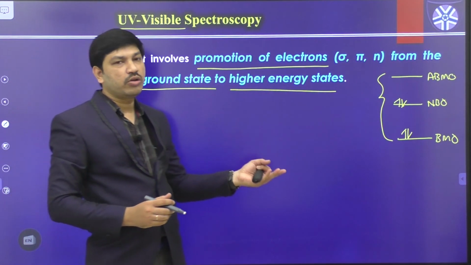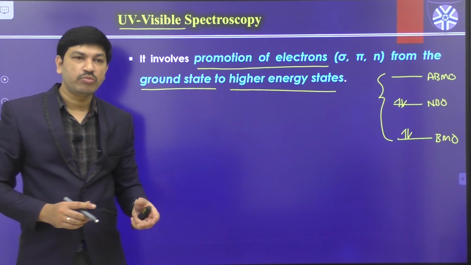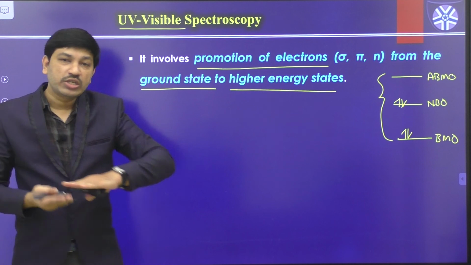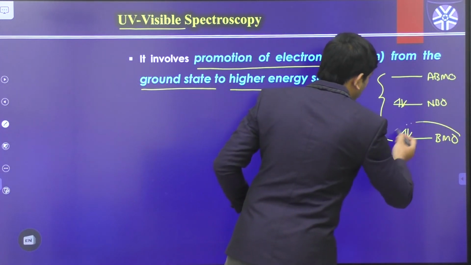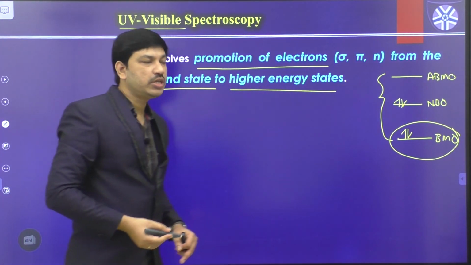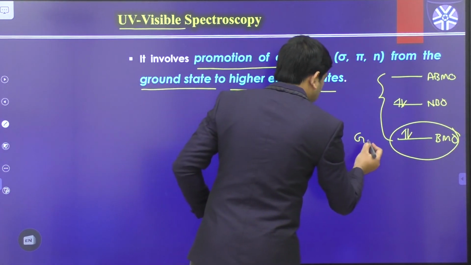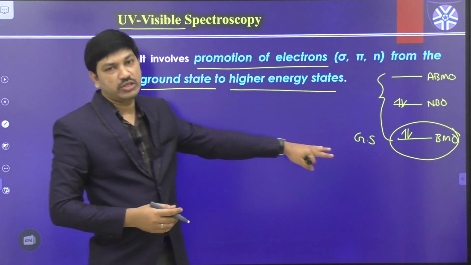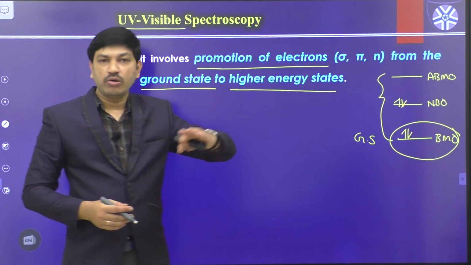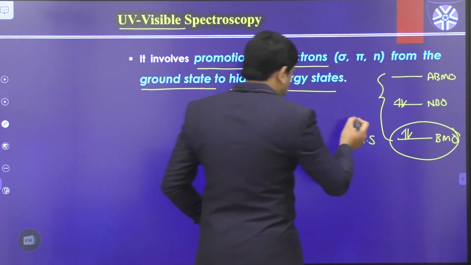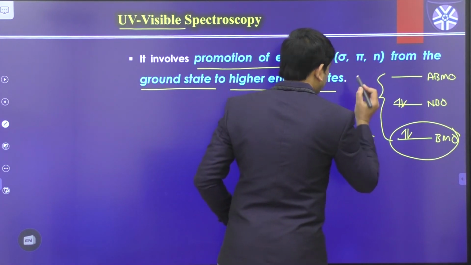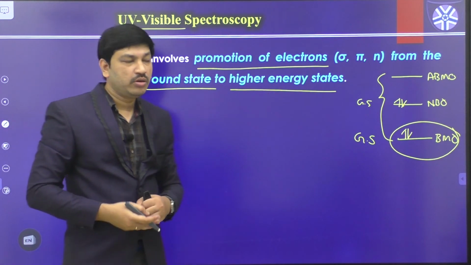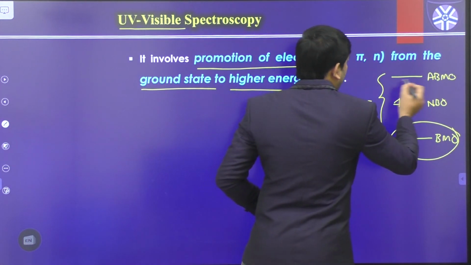If you take any molecule, whether it is an organic compound or inorganic compound or any type of compound, there is always a formation of the ground state energy level, that is called the bonding molecular orbital. This is the lowest energy state, that is called the ground state. So bonding molecular orbitals are the lowest energy states. After that we have a non-bonding state. This is also a ground state, because these orbitals are not participating in bond formation. But then we have an anti-bonding level.